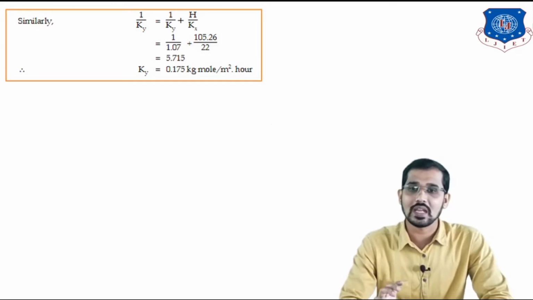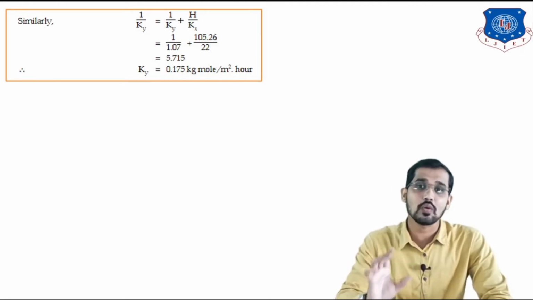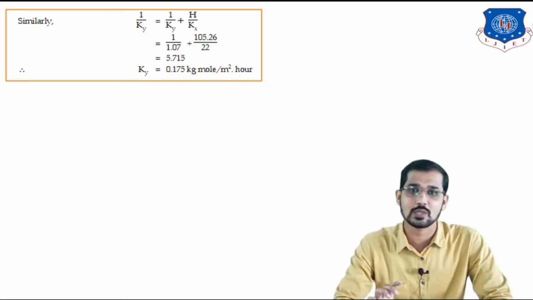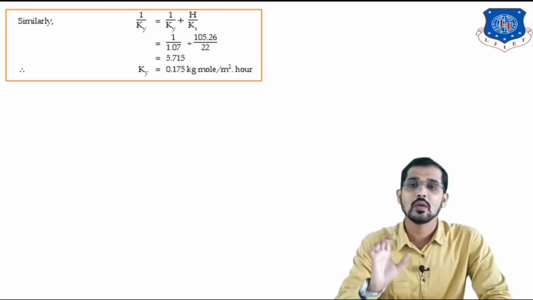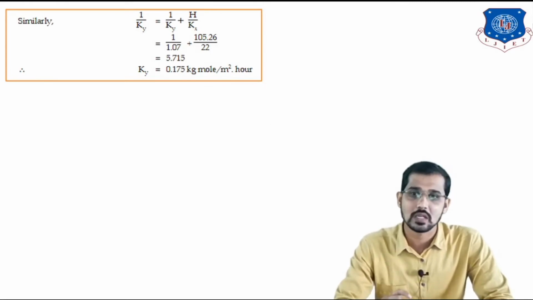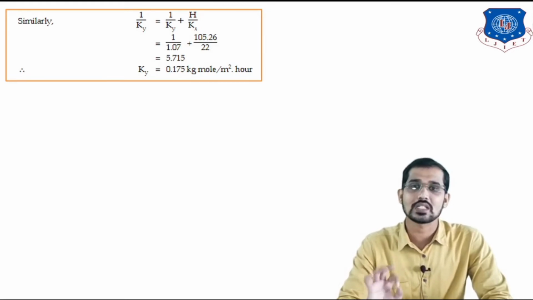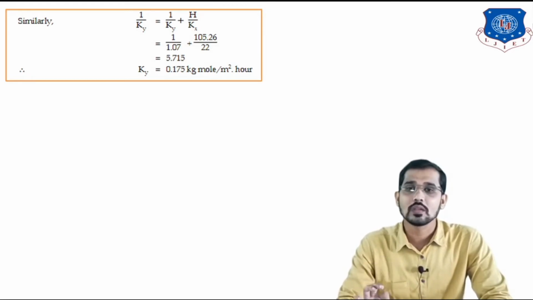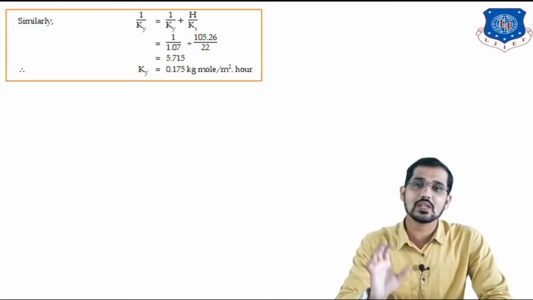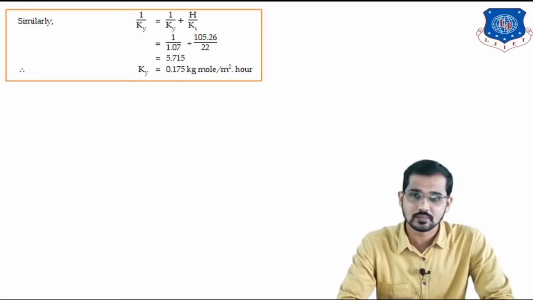Just calculate, you will get 1 upon capital Ky is equal to 5.715. So this is nothing but the resistance for the mass transfer coefficient in the gaseous phase. But here you have to calculate the overall mass transfer coefficient for the gas phase. Just take the reciprocal of this. You will get Ky is nothing but 1 divided by 5.715, that is 0.175 kg mole per meter square hour. So this is the value for the overall mass transfer coefficient for the gaseous phase.